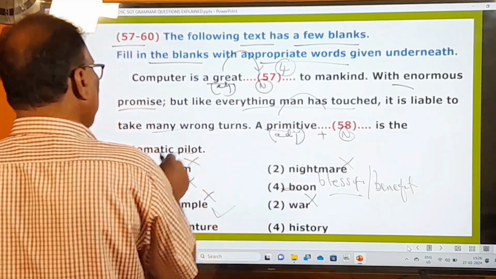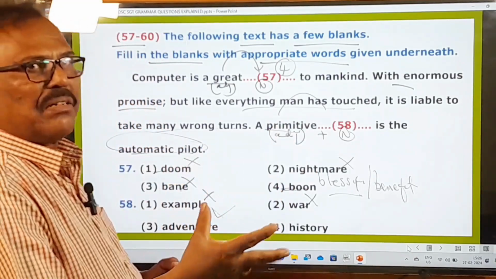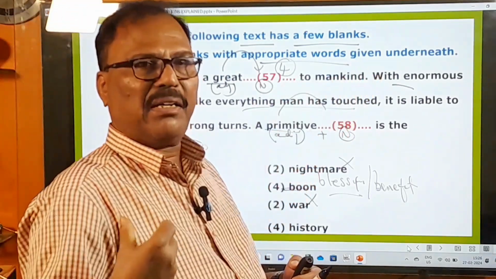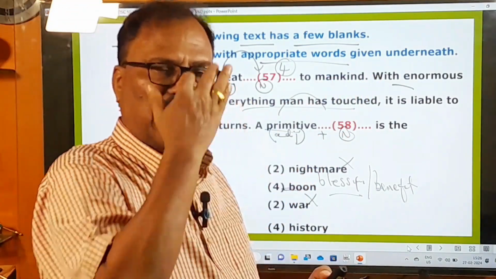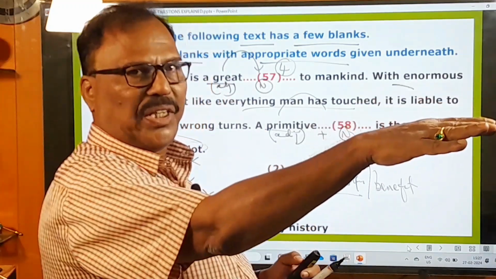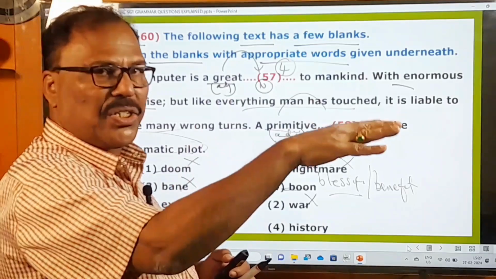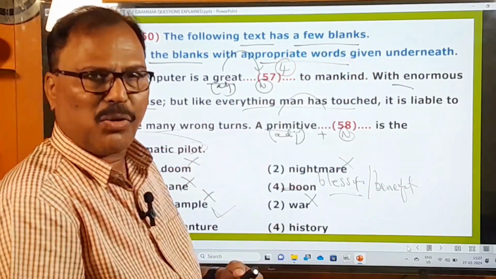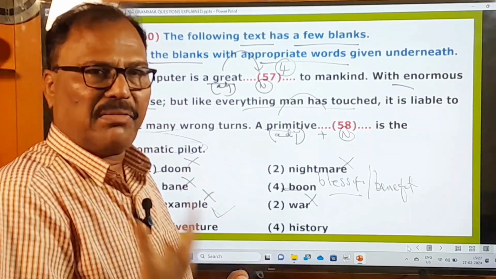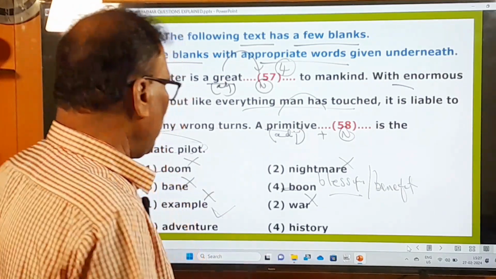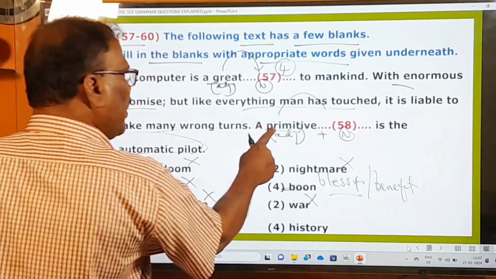Is the automatic pilot. Automatic pilot means just like Tesla cars are there. They take you to the destination and they bring you back even if you don't drive it. It's the latest technology, a driverless one. You just put your hand on the steering. If you set the destination, it will take you to that place and bring you back home safely. So that's a great advantage of the latest technology. So it's an adventure, a primitive adventure.